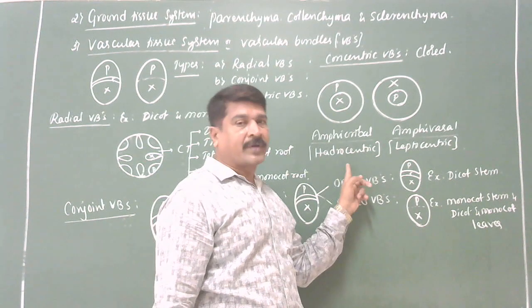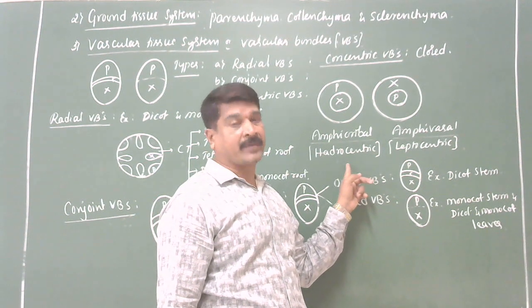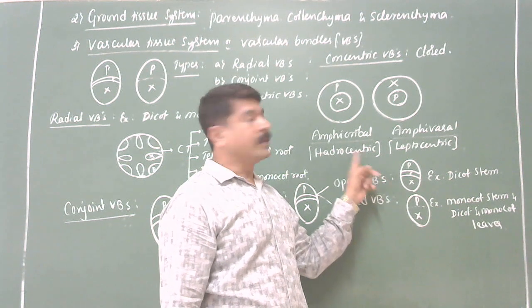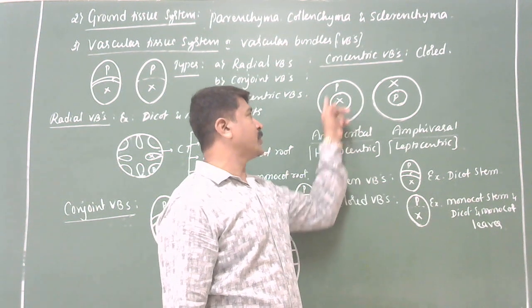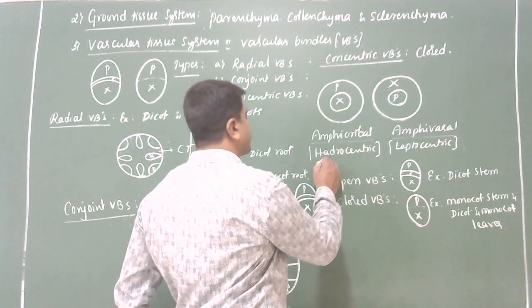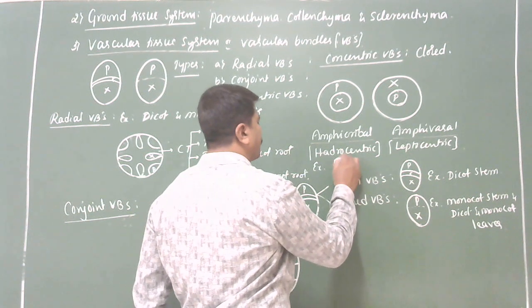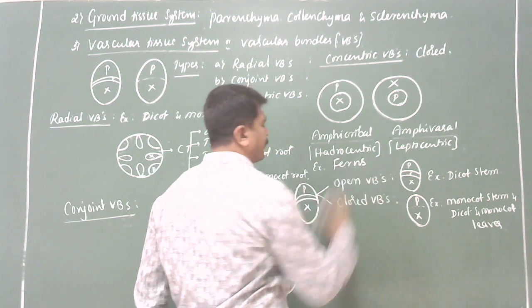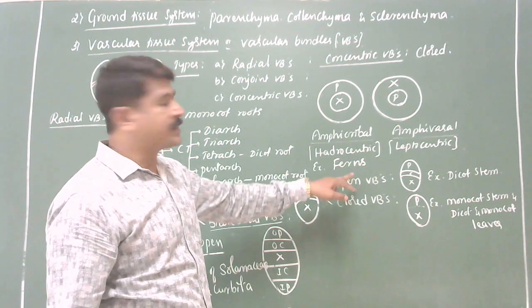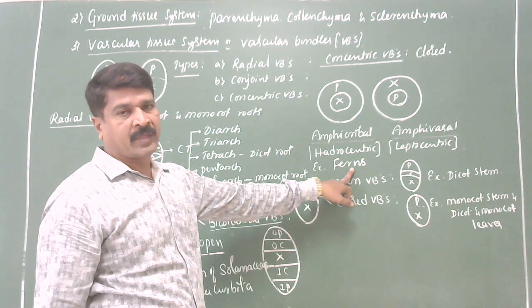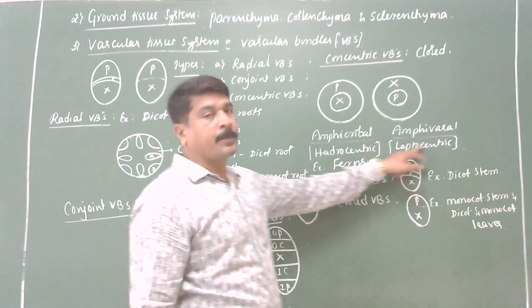Look, if you keep this word in your mind, the definition is in it: hydrocentric, xylem lies in the center and is surrounded by phloem. So this kind of a vascular bundle is commonly seen in ferns. Pteridophytes like ferns are the best example for that. Ferns.